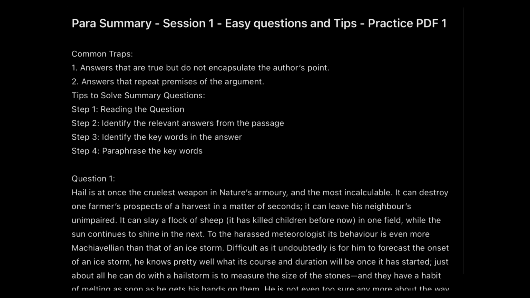So, getting started with para summary. Para summary is one of the most essential parts of the verbal ability as well as the reading comprehension section. The reason is that summary based questions are always a part of every MBA examination, because they come either in the form of a reading comprehension question, or a critical reasoning question, or as a separate question in the verbal ability section called para summary, the one right in front of you.